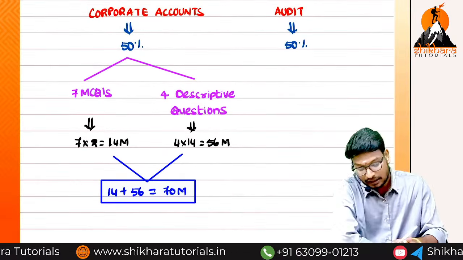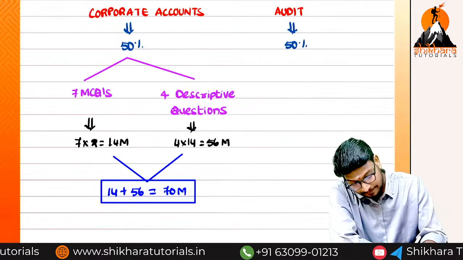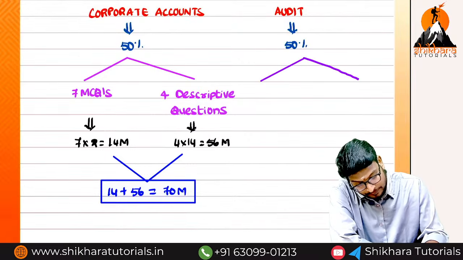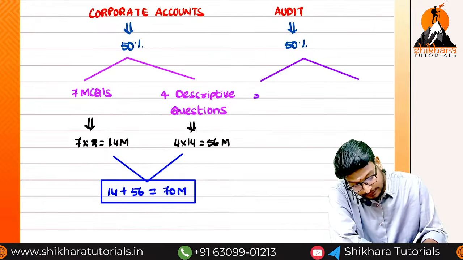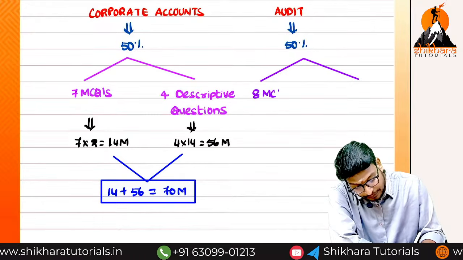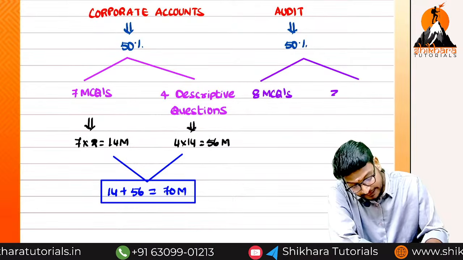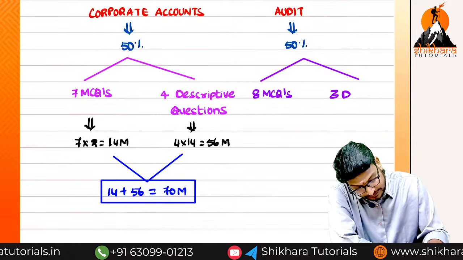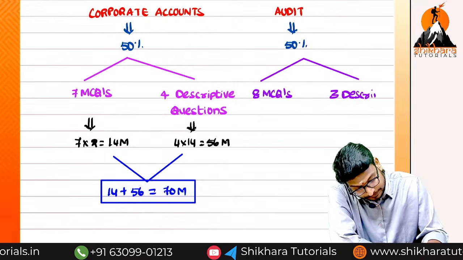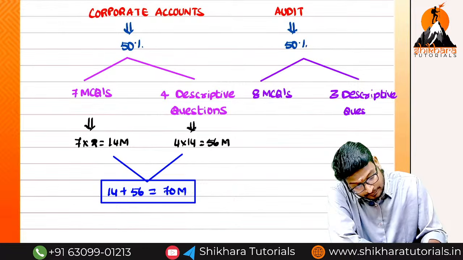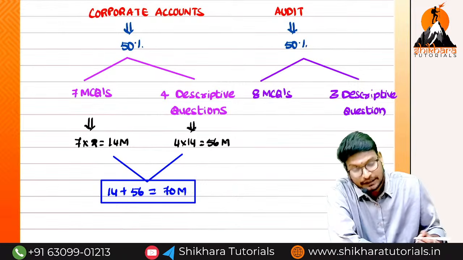So when coming to audit, 7 are completed, so the remaining 8 MCQs they will give from audit, and the remaining 3 descriptive questions they will give from audit.